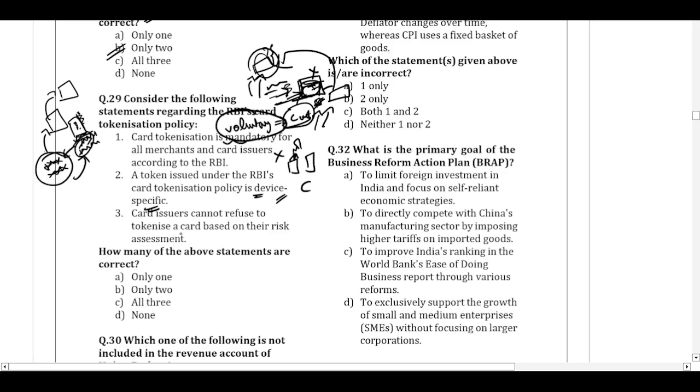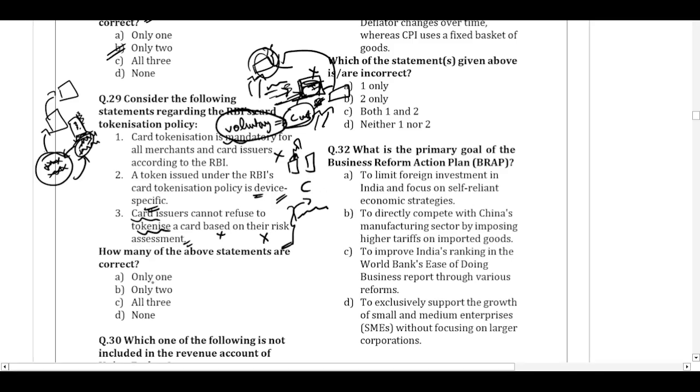Card issuers cannot refuse to tokenize a card based on their risk assessment. As of now, if the card issuer feels that by tokenizing a certain card, your card will be put under more risk, they can refuse to tokenize your card so that you will be protected. So RBI has given the freedom for the card issuers in particular cases where they have a specific set of policy. If a particular card tokenization can lead to a more risky nature, more risk for the particular card or the transaction, then they can refuse actually. So "cannot refuse" is the wrong answer.